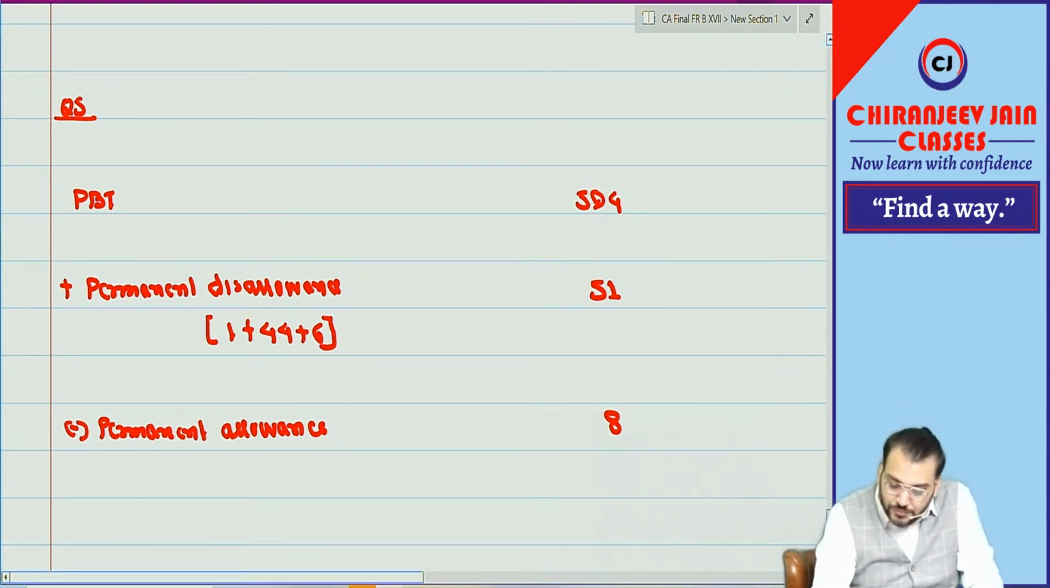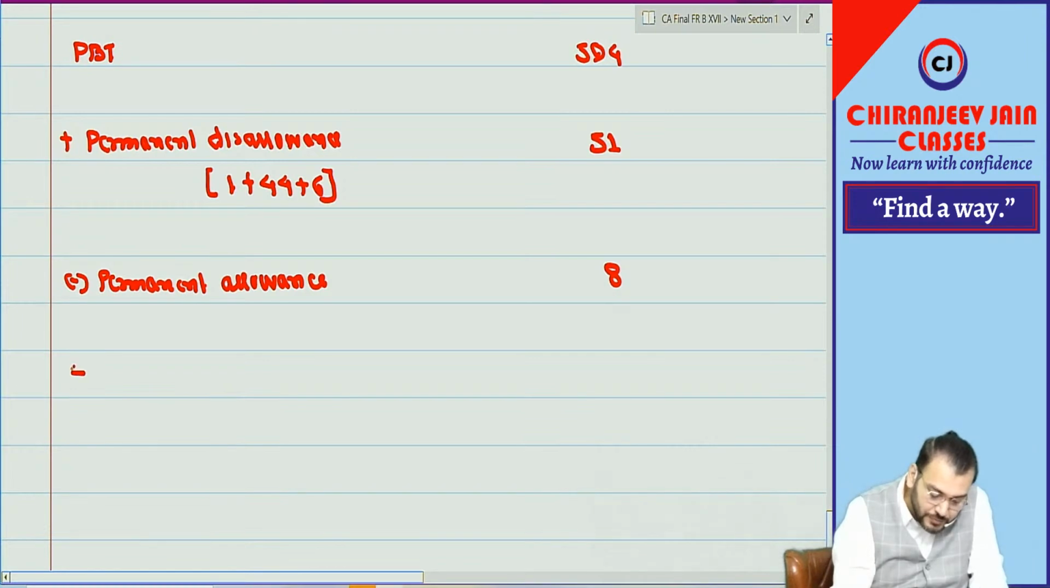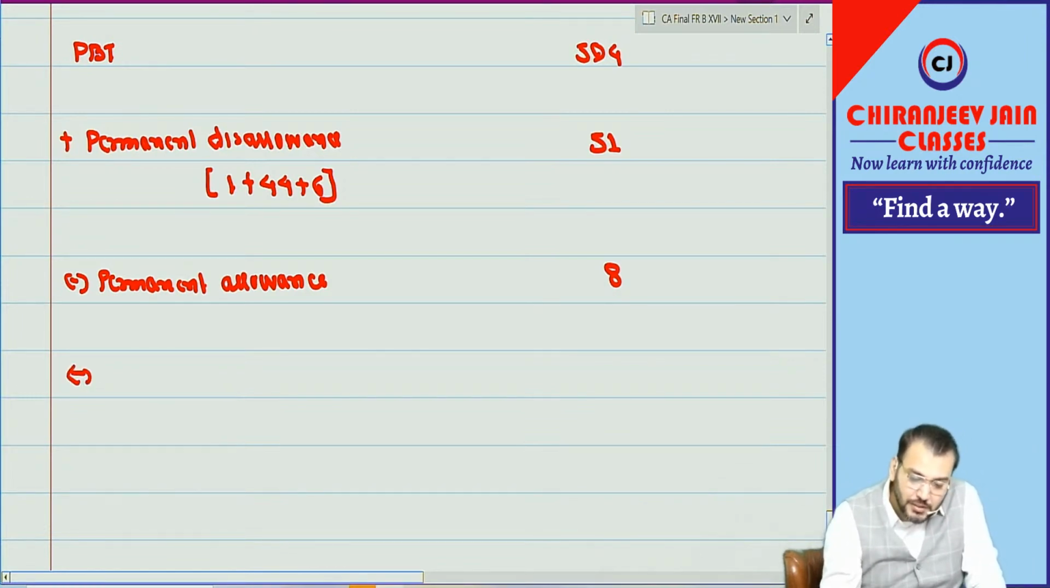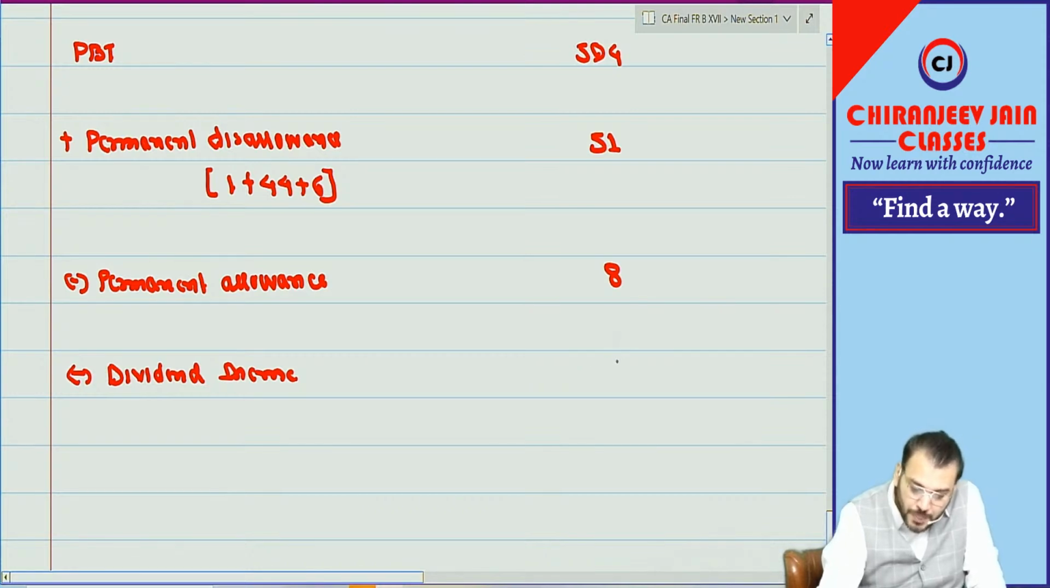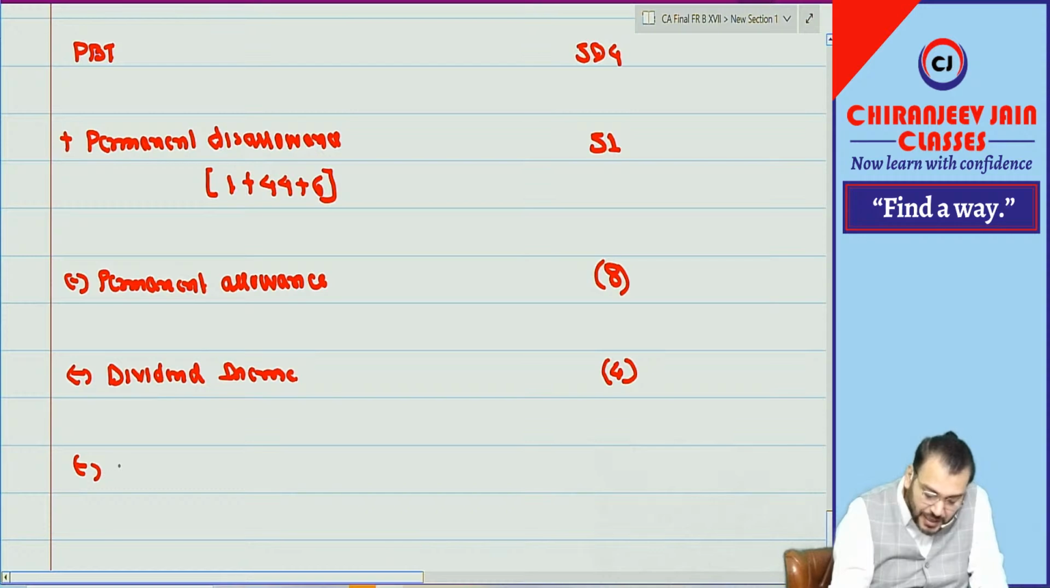Correct. Then there is what? One, which income? Dividend income. Minus dividend income, because that is exempted na. Dividend income how much? 4. This is minus, this is minus. Then minus agriculture income. Agriculture income how much?